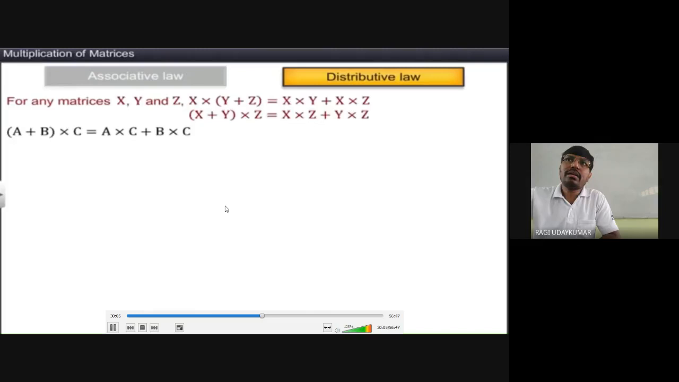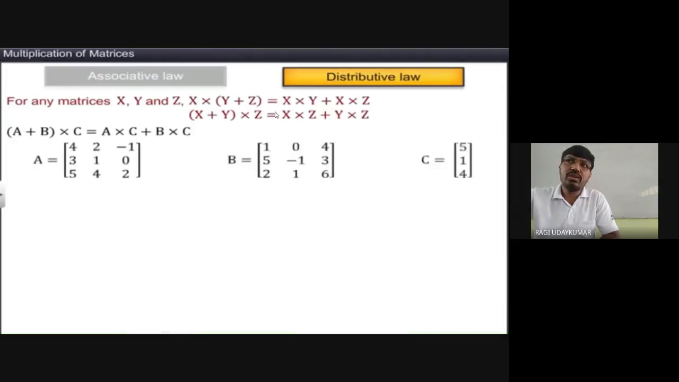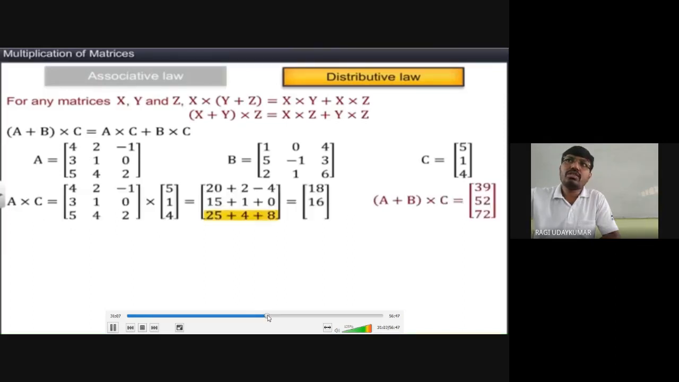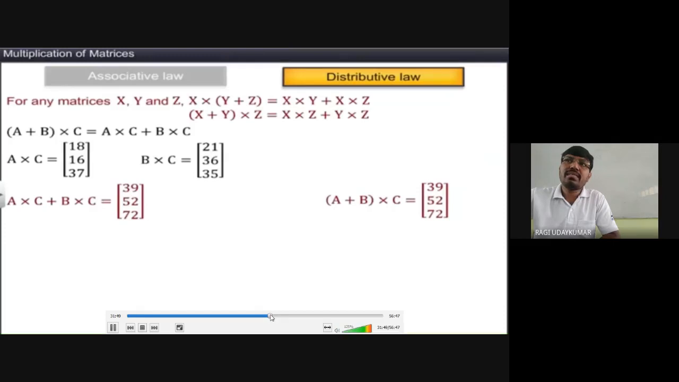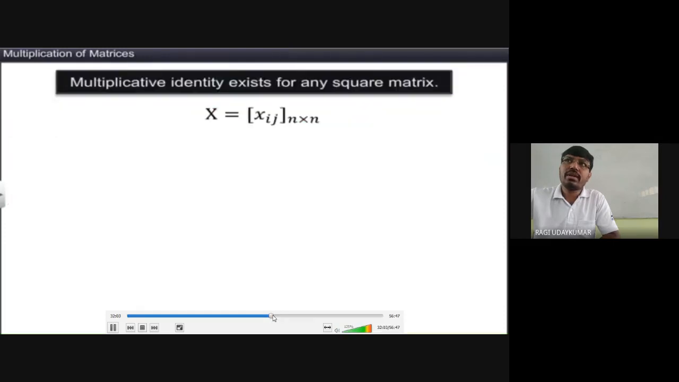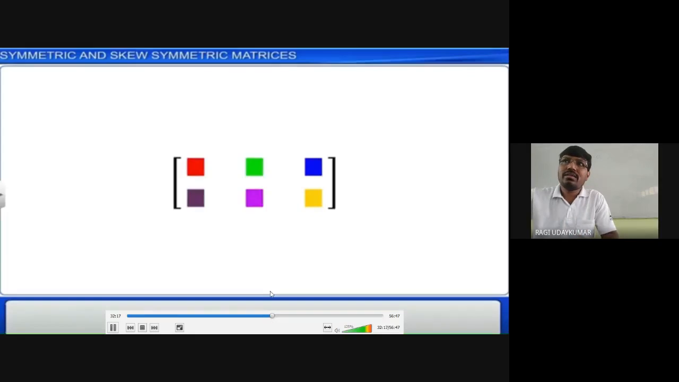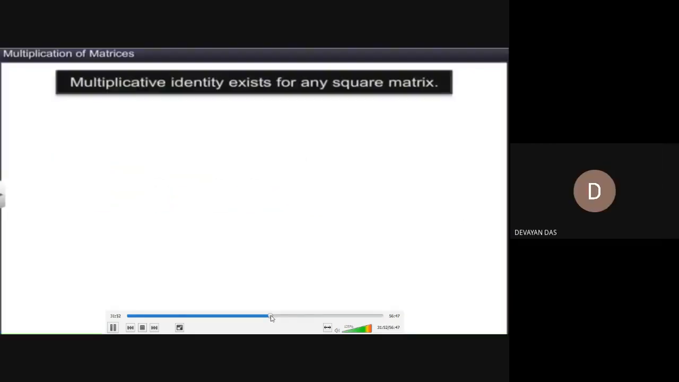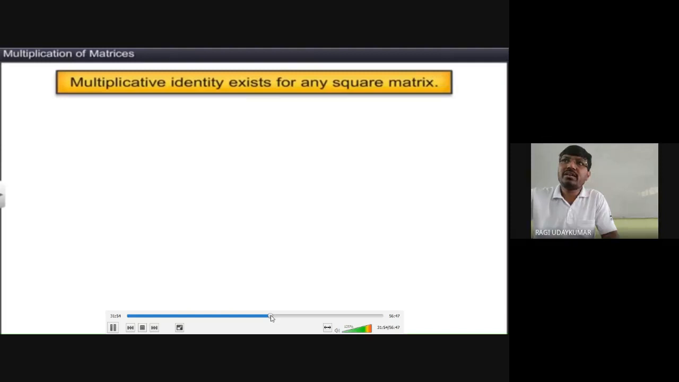Distributive property also will be satisfied. The distributive property is nothing but x into (y plus z) is equal to x into y plus x into z. So this is called the distributive property, and there are examples based on it. Okay. Multiplication identity exists for any square matrix, which is called the identity matrix, which we already learned about. It is also called the unit matrix, and it is always represented by capital I. Okay. Yes, sir. This is multiplication of the matrices.